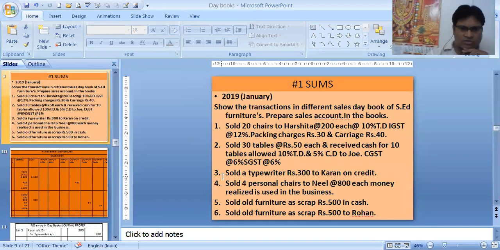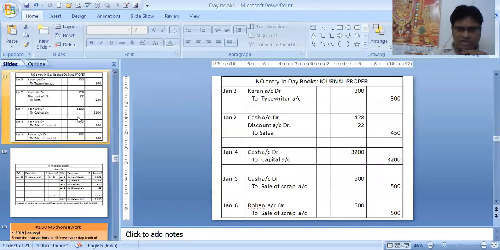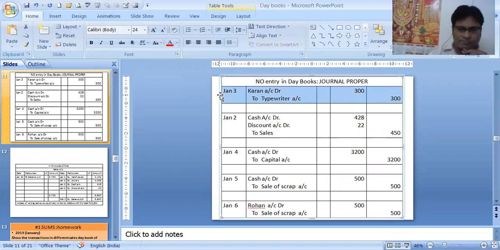That is the third one. Sold a typewriter for 300 to Karan on credit. Now the journal entry for this is Karan account debit to typewriter account. And this will not come in day books because it's a typewriter. It's not goods. A typewriter is an asset in a furniture company. That old typewriter they are selling, and that also on credit. So it is credited to typewriter. It will not come over here.